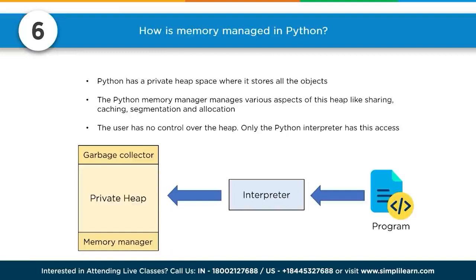How is memory managed in Python? Number 6. Python has a private heap space where it stores all the objects. The Python memory manager manages various aspects of this heap like sharing, caching, segmentation, and allocation. The user has no control over the heap. Only the Python interpreter has the access. You have a nice little diagram here. Here's your program. There's your interpreter. We have our heap, memory management, and the garbage collector going off of there.